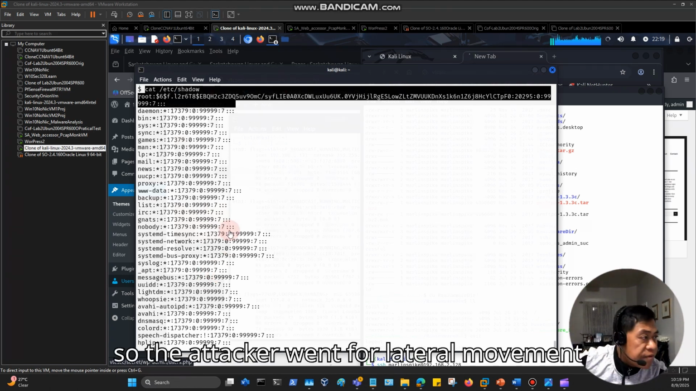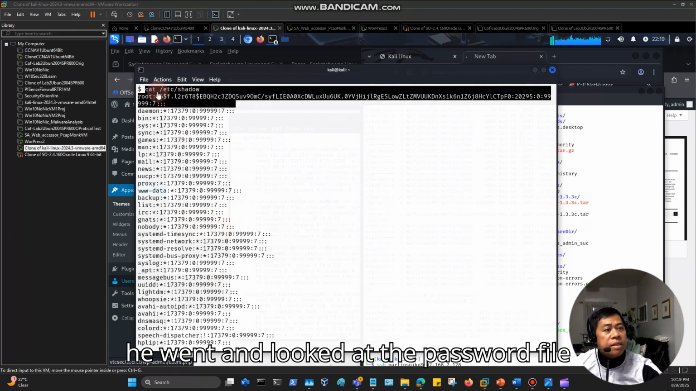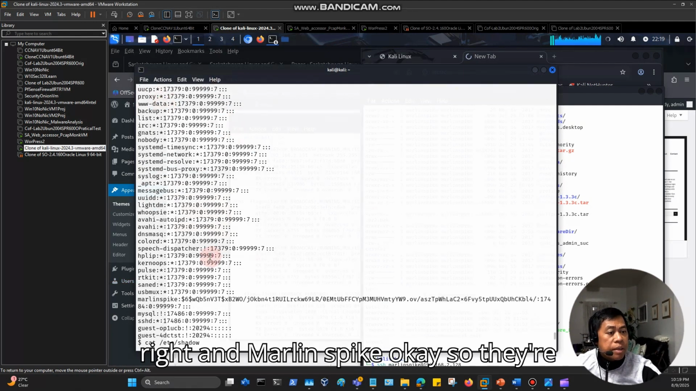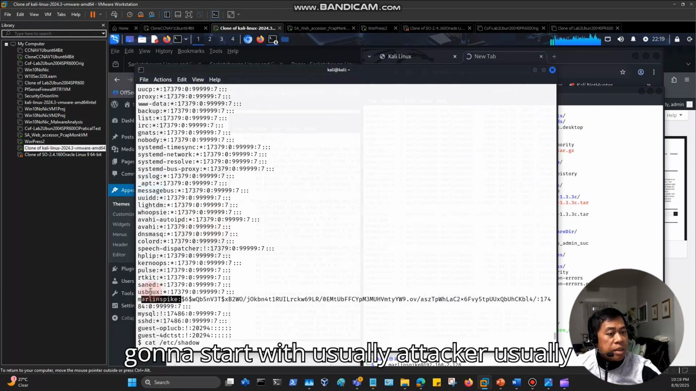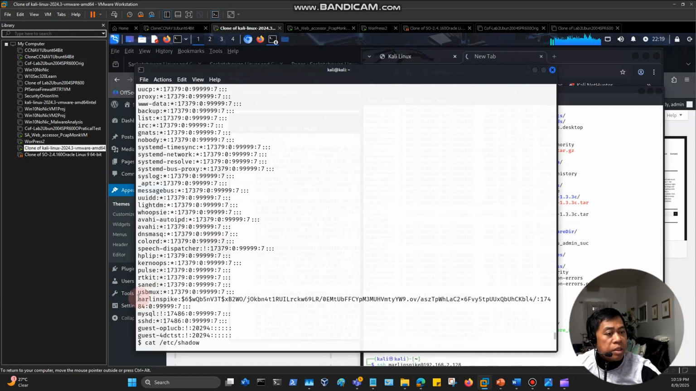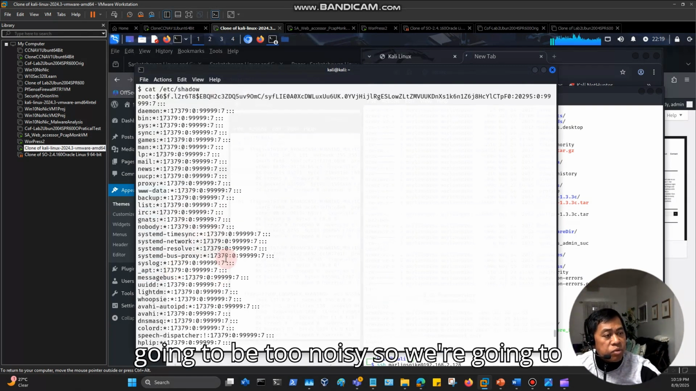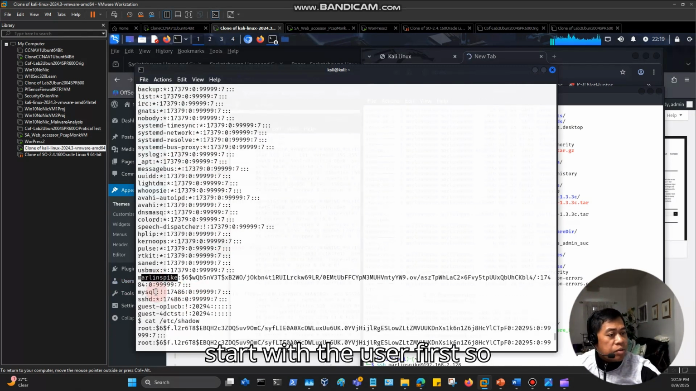So the attacker went further with lateral movement. He looked at the password file, /etc/shadow, and found the users root and Marlin Spike. Attackers usually look for low-hanging fruit like Marlin Spike. Going for root right away would be too noisy, so they start with the user first.